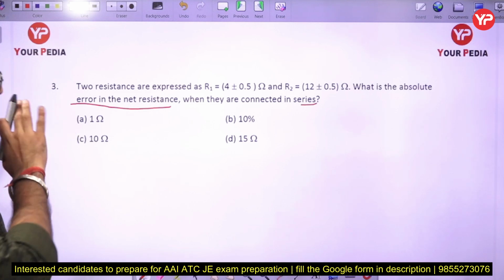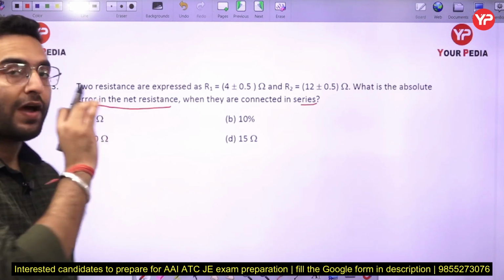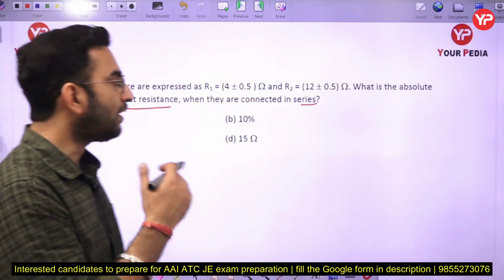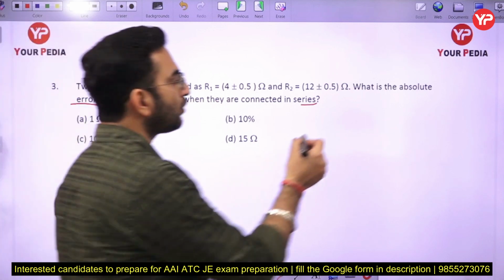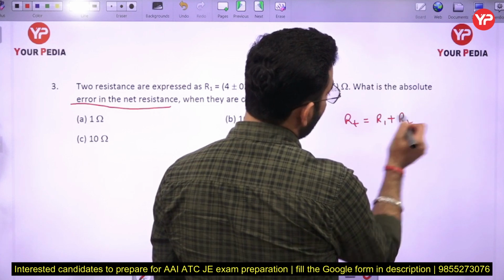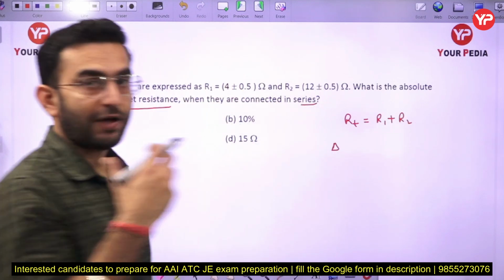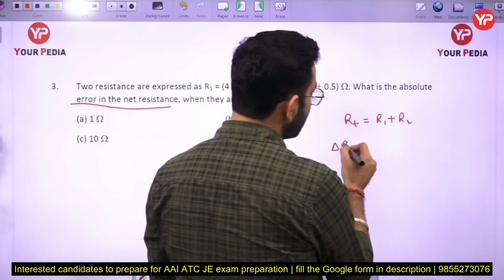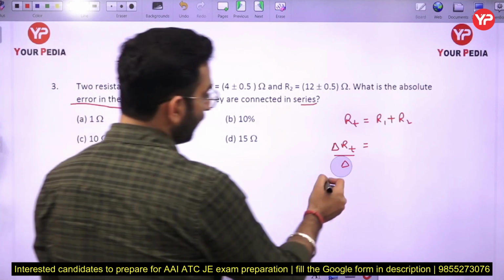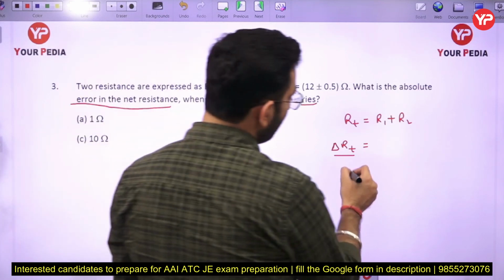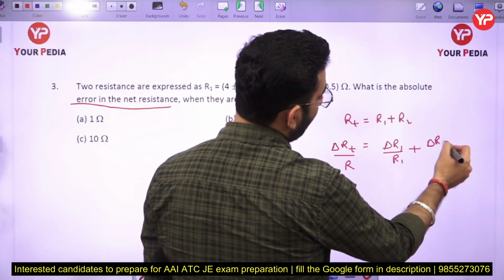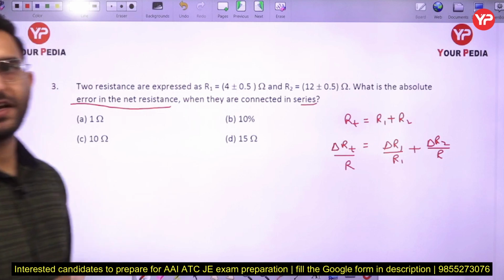Specifically, whenever you are dealing with errors in resistance, you have to ensure whether the resistances are connected in series or in parallel. Because whenever the resistances are connected in series, the total resistance will be equal to R1 plus R2. Similarly, if you calculate the error associated with the total resistance, it will be equal to delta R upon R equal to delta R1 upon R1 plus delta R2 by R2. This expression is written in the form of percentage.